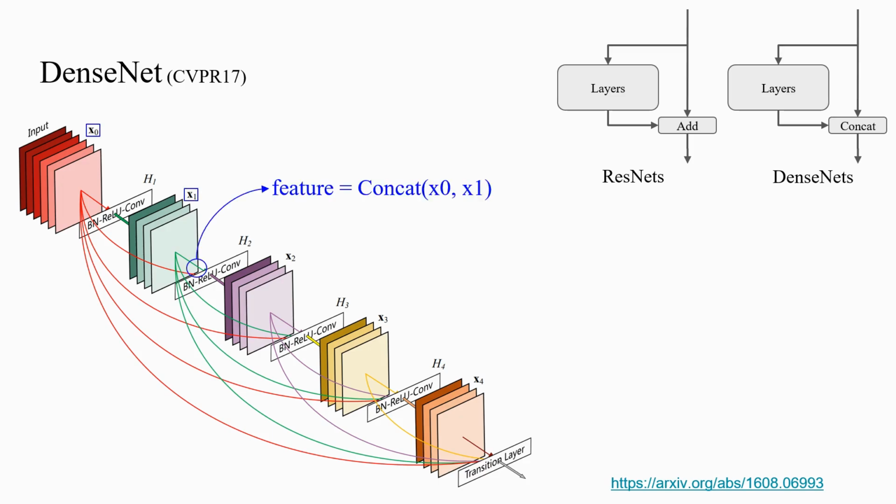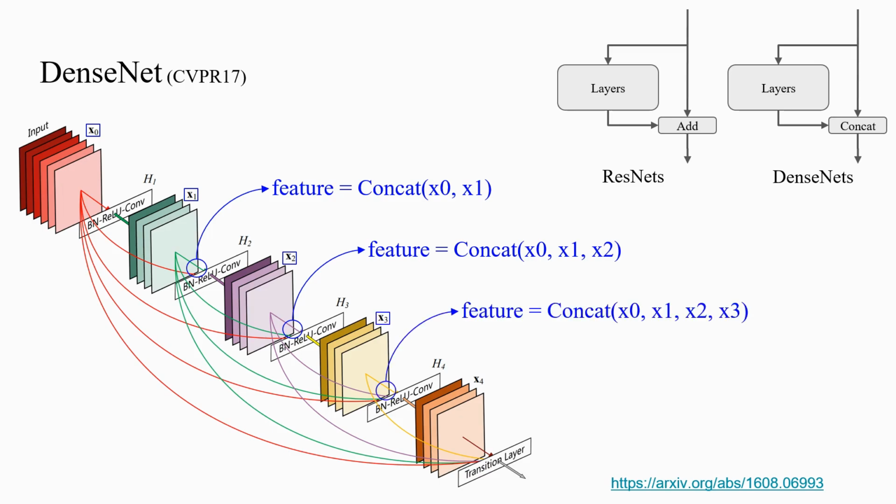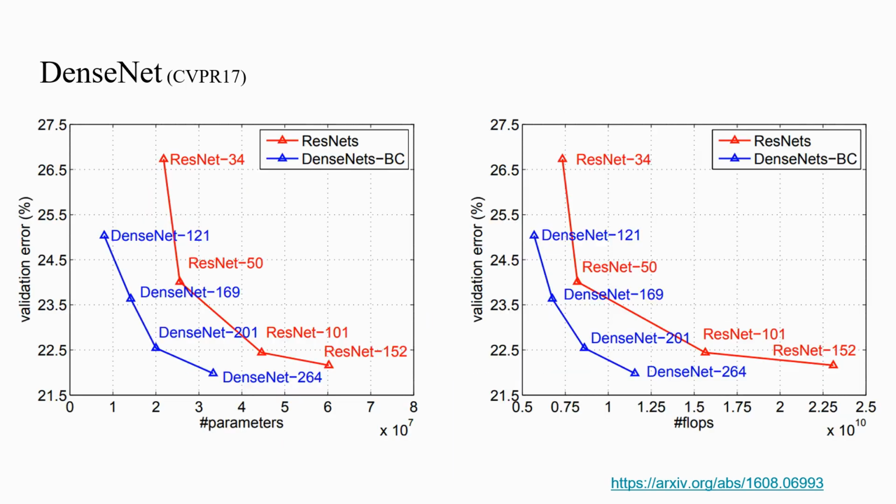This figure illustrates the structure within one stage of a DenseNet. The X1 feature, after passing through the H1 feature mixer, is combined with the input feature X0 before it is fed into H2. Similarly, the input to H3 is a concatenated feature of X0, X1, and X2. By concatenating these features, DenseNet needs a large amount of memory due to the large size of intermediate features. DenseNet has strong capabilities due to the concatenate operations. It shows impressive results in terms of accuracy relative to parameters and FLOPs.